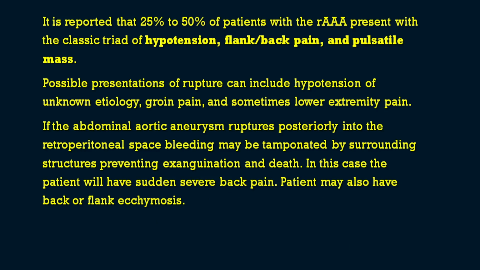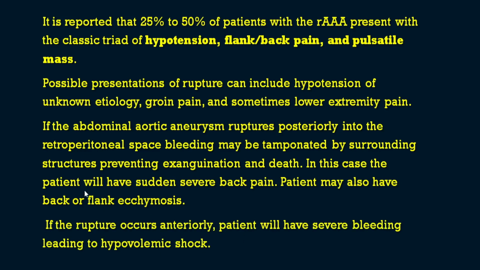So this is in case it happens in the posterior space. If the rupture occurs anteriorly, then the patient will have severe bleeding leading to hypovolemic shock, that is, the patient can go into shock. But in any case, if it is not treated or not identified at the right time, there will be chances of fatality, that is, death can happen. So that is a ruptured abdominal aortic aneurysm and its classical triad.